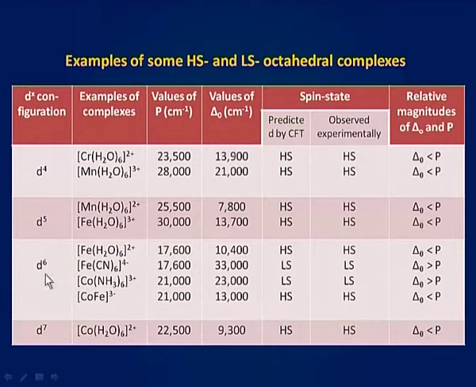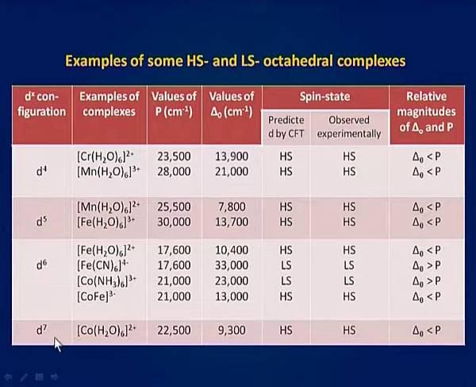For d6 configuration, if we take the example of [Fe(CN)6]4-, we see that delta O is greater than P. Therefore, CFT states that a low spin complex must be formed here, and experimental facts also show that this complex is a low spin complex.